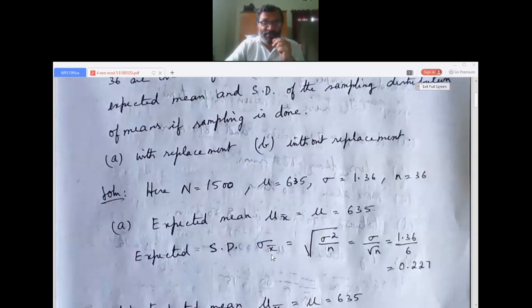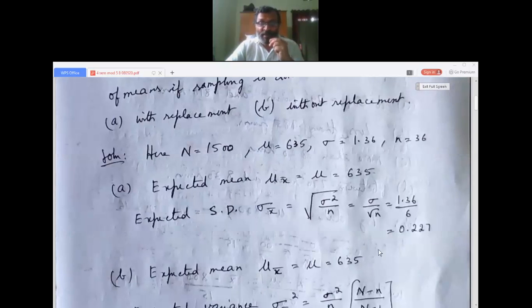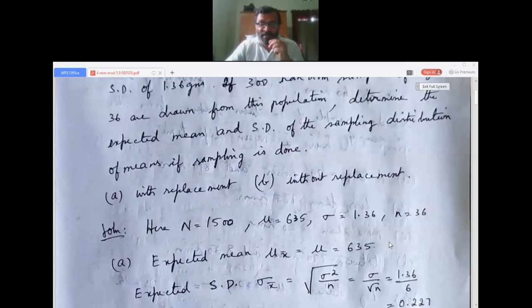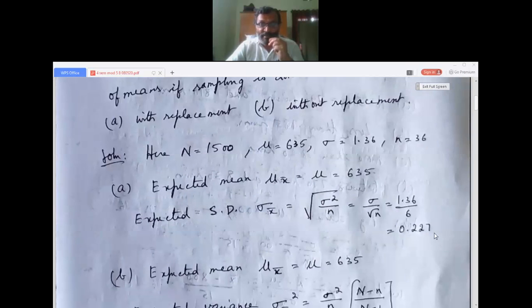Expected standard deviation sigma x bar is equal to the square root of sigma squared by n. The formula is there, so the square root and square get cancelled. So it will be sigma by root n. Sigma is 1.36 by root n, that is root 36, that is 6. You will get this value. Use the calculator and see whether I am correct. I might be wrong sometimes also.